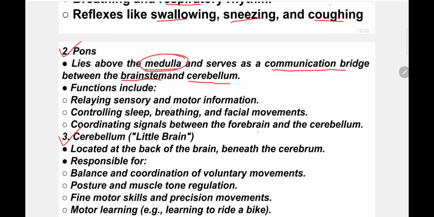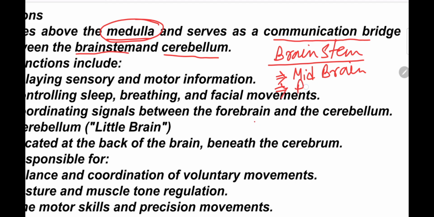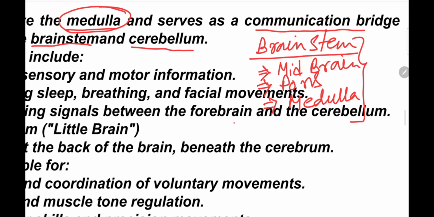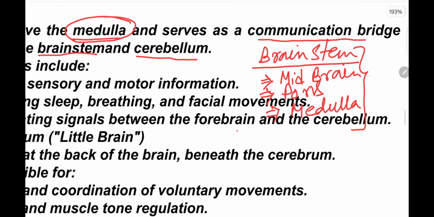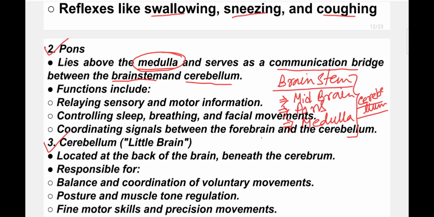Brainstem is formed by midbrain, pons and medulla. These structures are connected with the cerebellum. So pons connects this bridge. Pons connects the brainstem with the cerebellum.